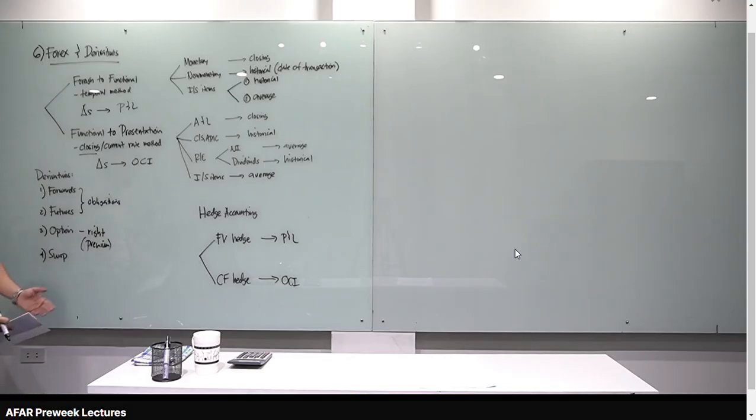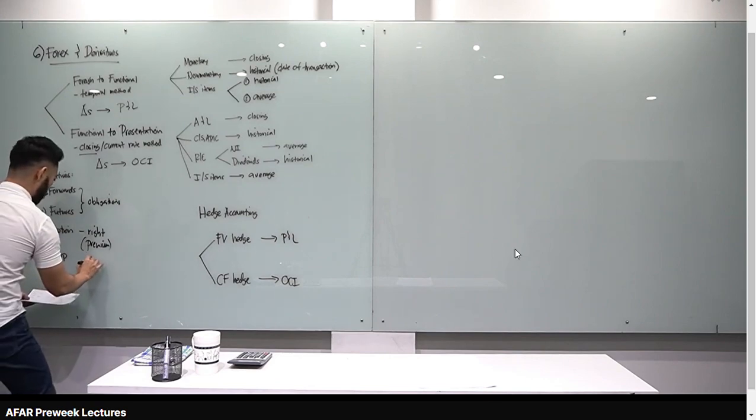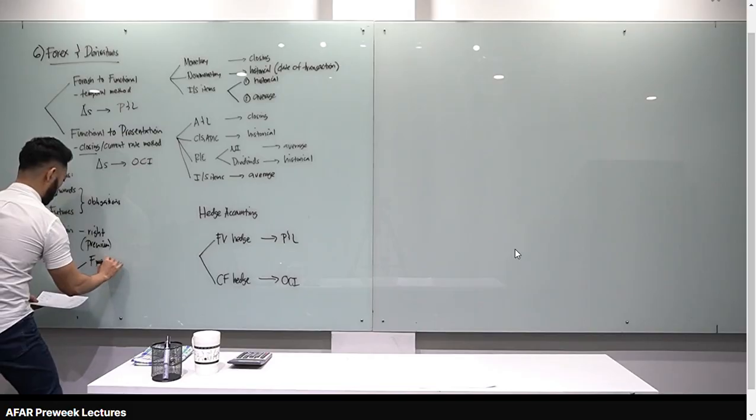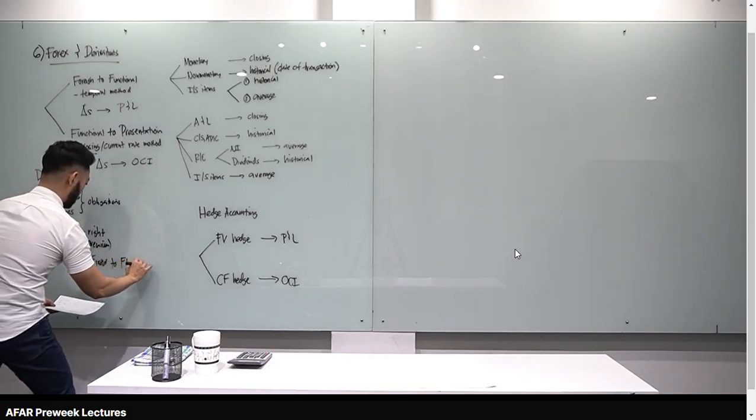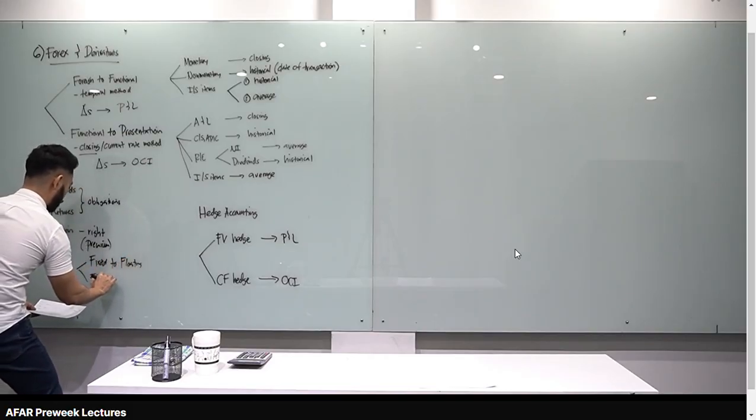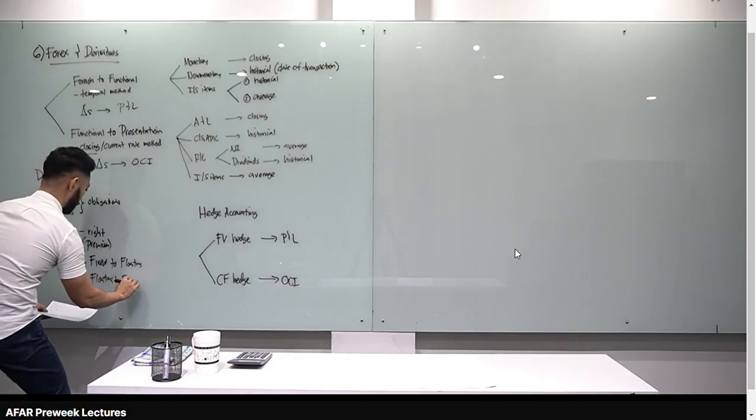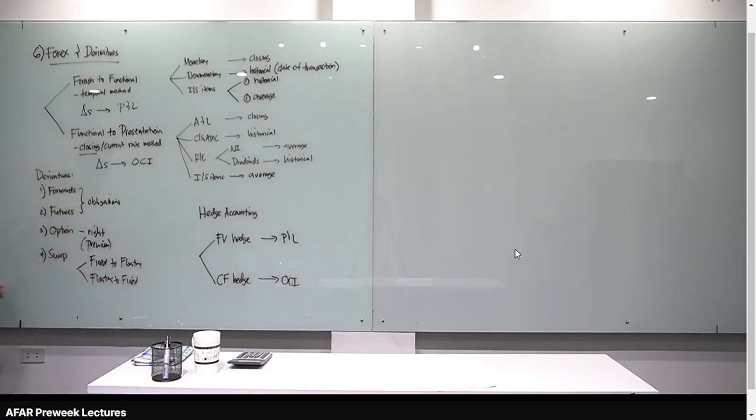Dahil magbabayad ka ng option premium, sa start pa lang, meron ka nang journal entry. Unlike sa forwards and futures, wala kang journal entry at the start. Now, pag sinabi namang swap, pwede siyang fixed to floating or floating to fixed. Meron tayong exchange of cash flows. Later, sasagutin natin yung forwards kasi same lang naman yung gagawin natin for forwards, futures, and option. Yan lang naman usually lumalabas in the board exam.